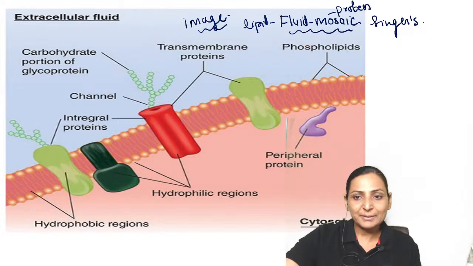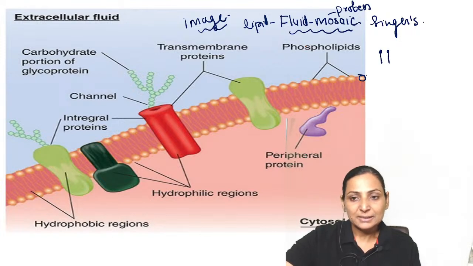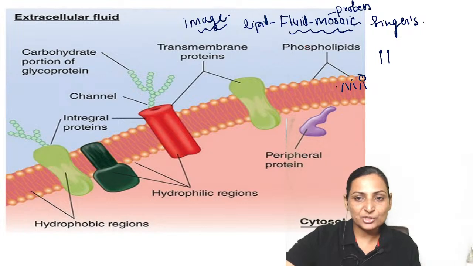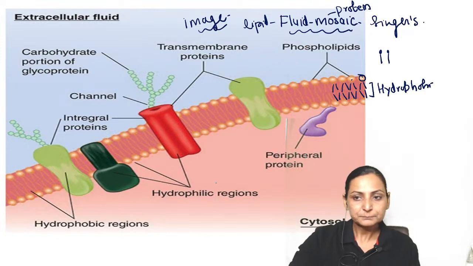Now, the alignment is like that of a head pin. The head is hydrophilic, that is the water loving portion. And these fatty acid chains are aligned in such a way that they are facing each other, and this becomes your hydrophobic portion.